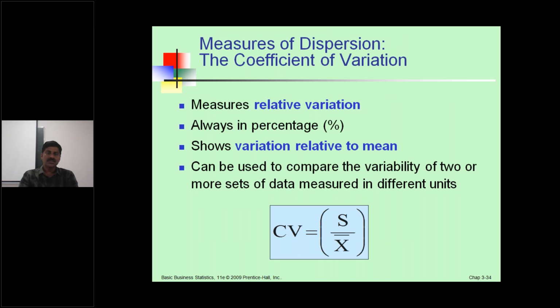Measures of dispersion, the coefficient of variation. See, it measures relative variation. Second point, always in percentages. Third point, shows the variation relative to the mean. Fourth point, can be used to compare the variability of two or more sets of data measured in different units. Coefficient of variation is sample standard deviation S by X bar, the mean, or CV equals SD by mean, S by X bar, or sigma by X bar.